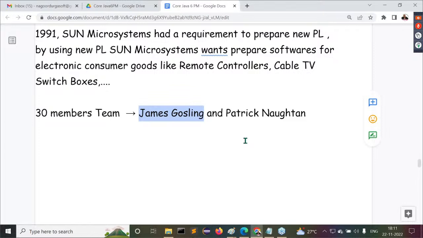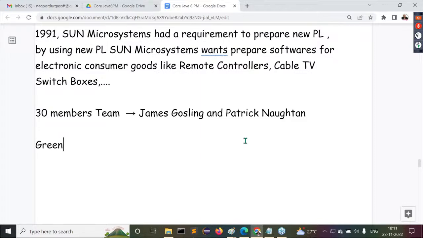The 30-member team was led by James Gosling and Patrick Naughton. They are the 2 members leading the whole team. Finally, with this 30-member team, a separate project was started by Sun Microsystems.